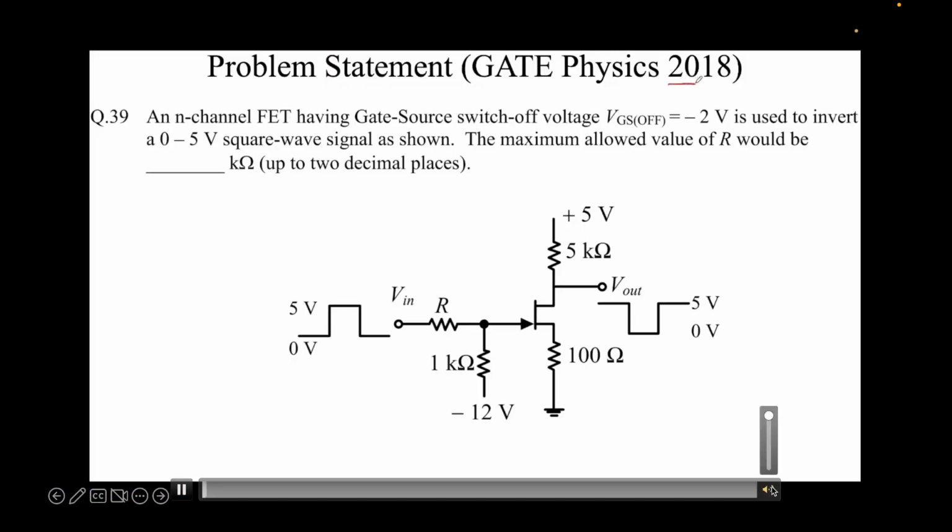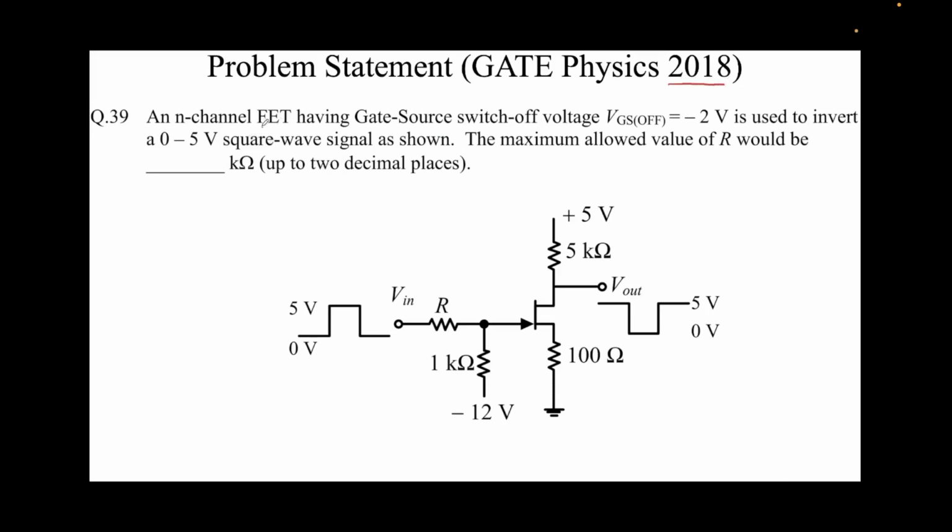The problem statement from GATE Physics 2018 reads as follows. An N-channel FET having gate-source switch-off voltage VG(off) equal to minus 2 volts is used to invert a 0 to 5 volts square wave signal as shown. You can see the input over here. This is a square pulse, and the output is just an inverted signal for this. So this is the JFET that the question is talking about.